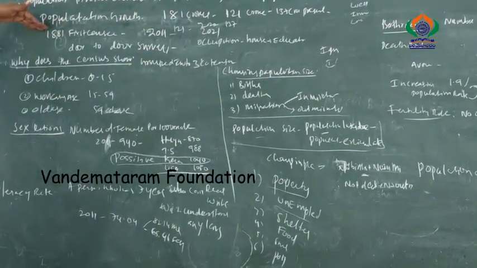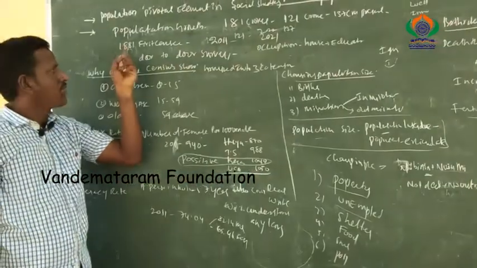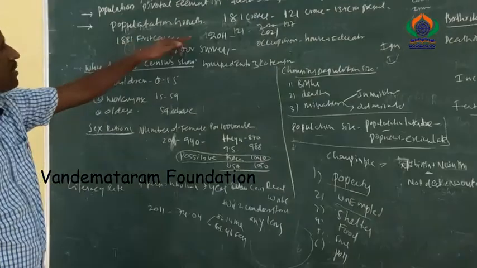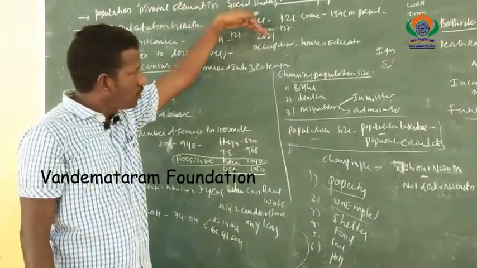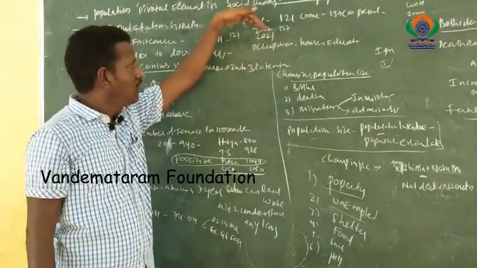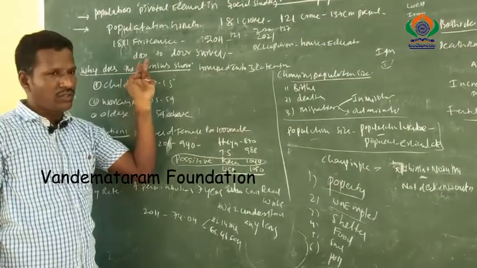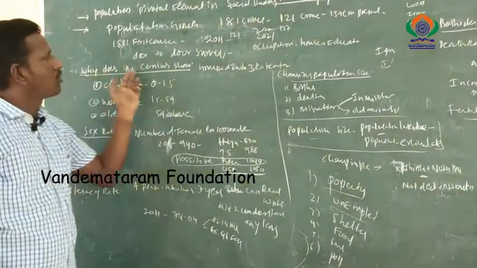When was the first census started in India? The census started in India in 1881. Recently the census was held in 2011, and next we are going to collect the 2021 census. For the census, we do a door to door survey, and the employees go to villages and conduct the door to door survey.